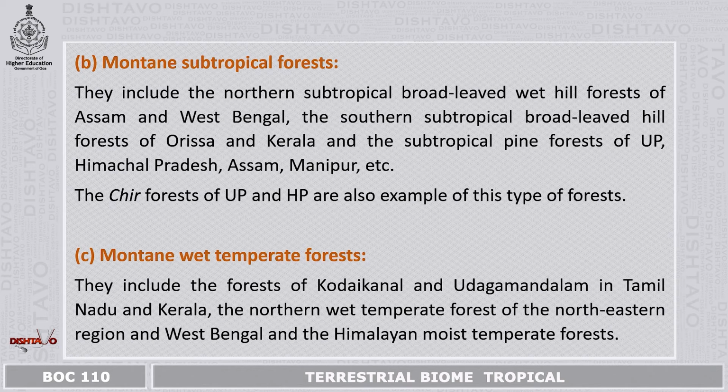Next is the montane wet temperate forest. They include the forest of Kodaikanal and Udagamandalam in Tamil Nadu and Kerala, the northern wet temperate forest of the northeastern region and West Bengal, and the Himalayan moist temperate forests.